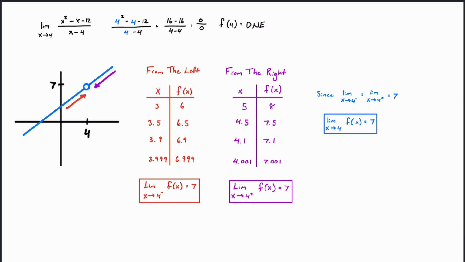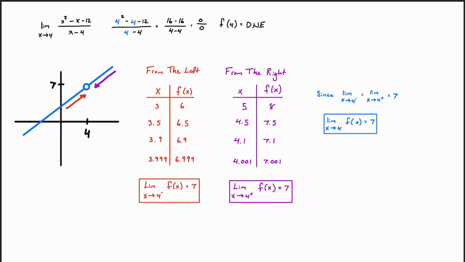And same thing from the right, we've got the limit as x approaches 4 from the positive side, from the right, and that's also going to equal 7. And since the limit from the left side equals 7 and the right side is equal to 7, then we can say that the limit of f of x as x approaches 4 is equal to 7, because both sides, from the left and from the right, both equal 7.